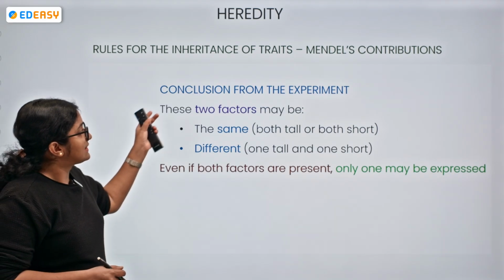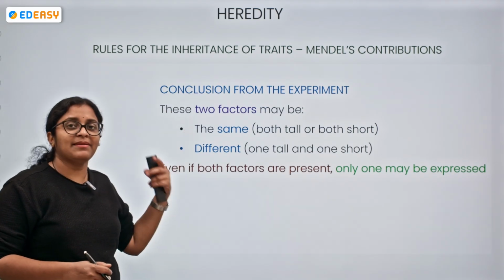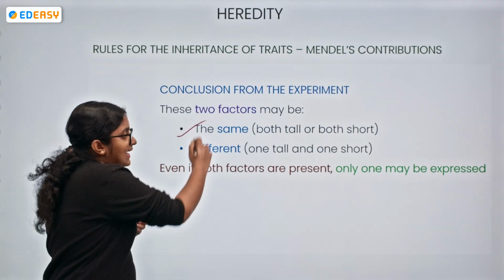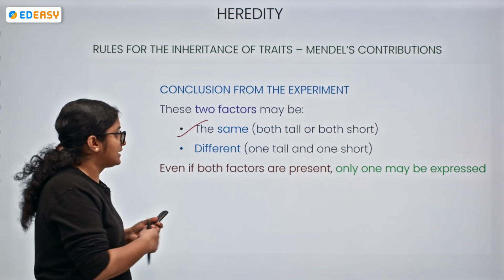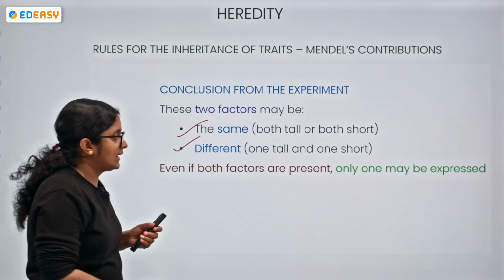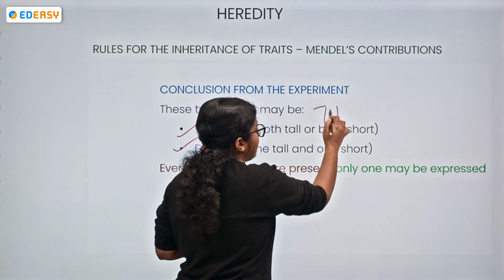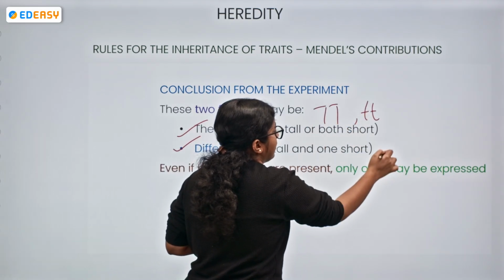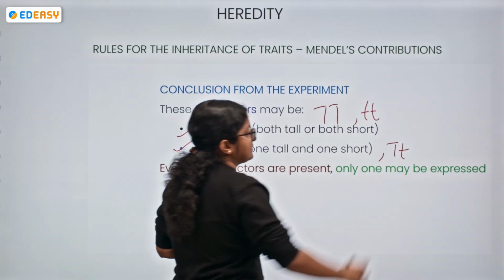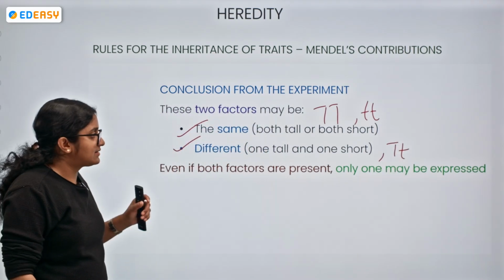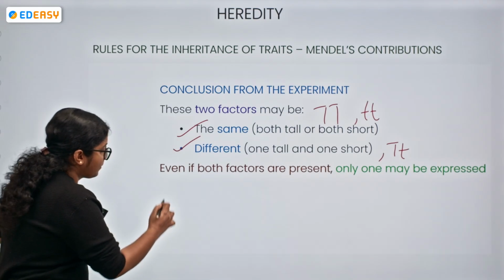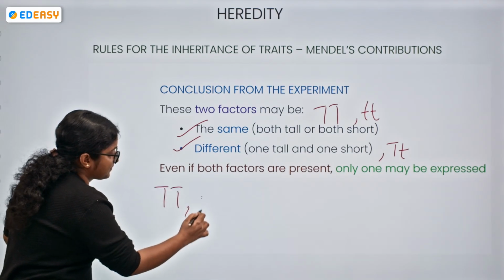Okay, so these two factors, they might be the same. They can be both tall or both short, or they can be different. They can be one tall, one short, like this combination. They can be tall, they can be short, or they can be like this. Okay, so even though both the factors are present in the combination like this,